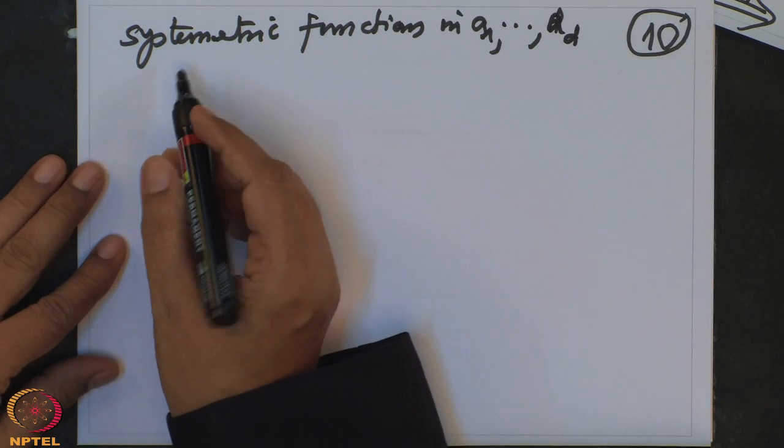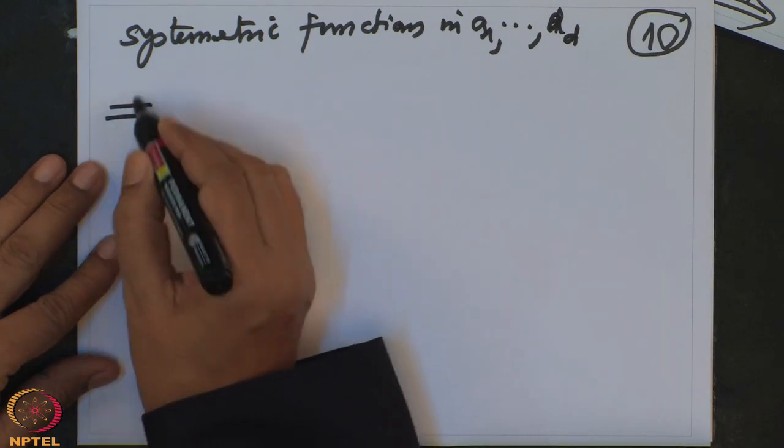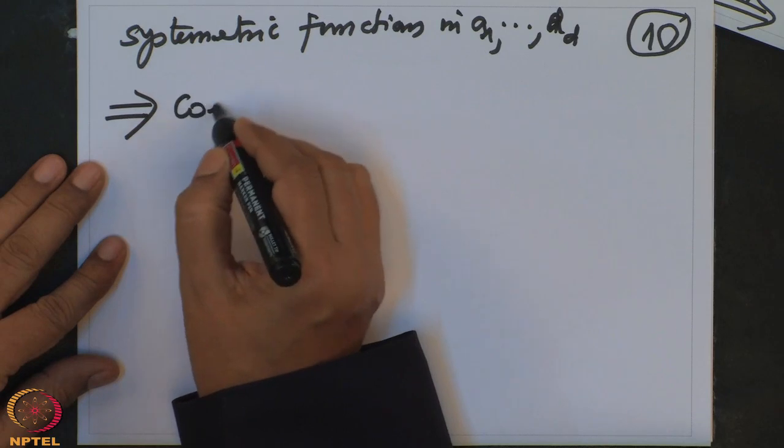But what are the elementary symmetric functions in A_1 to A_d?